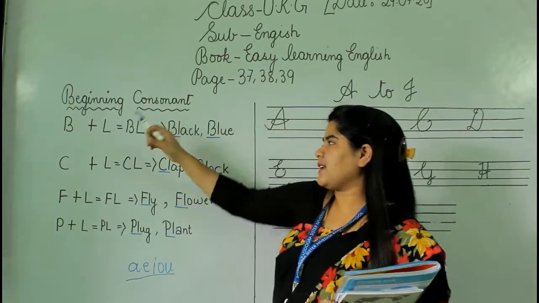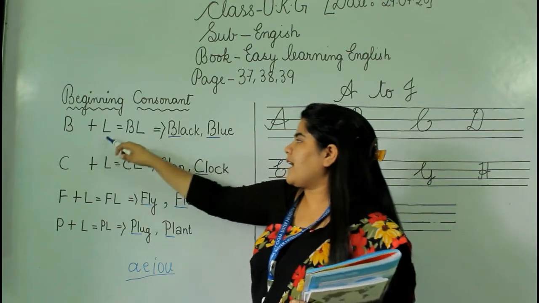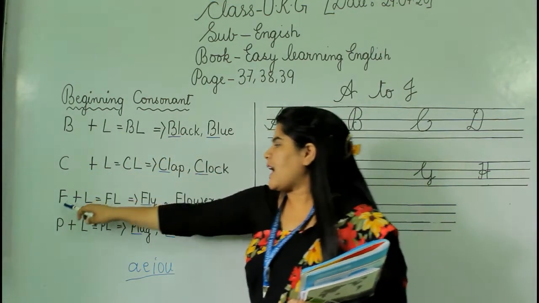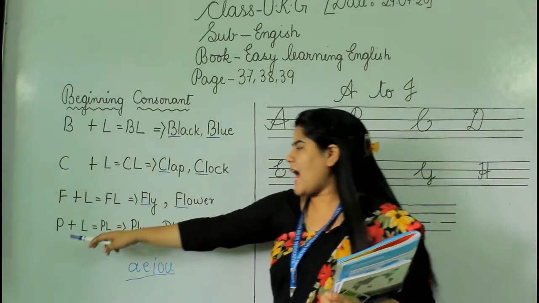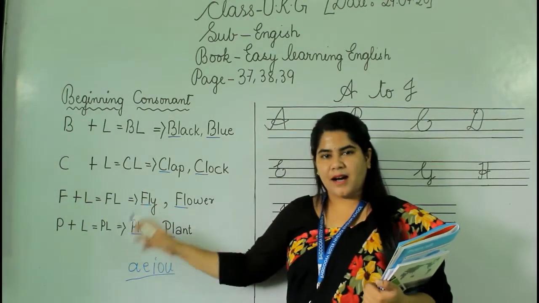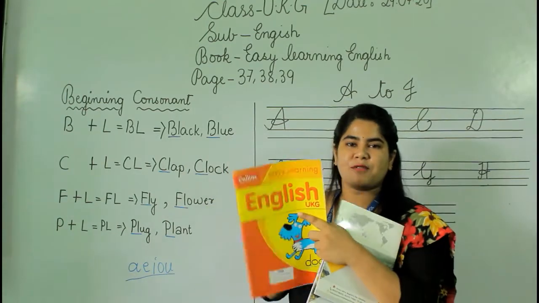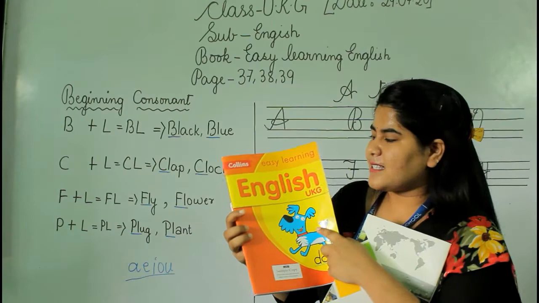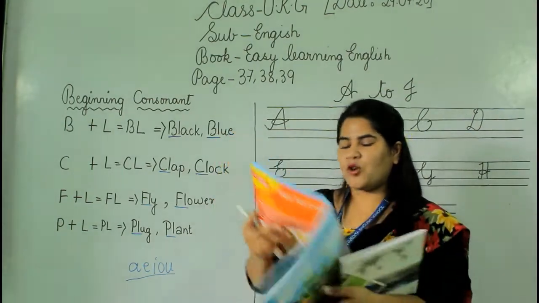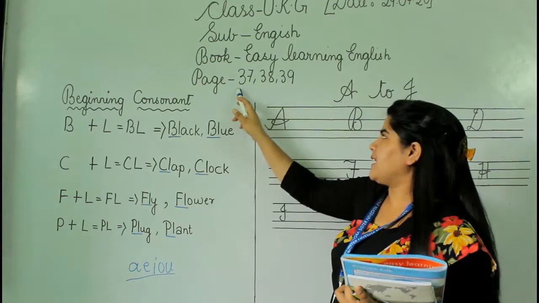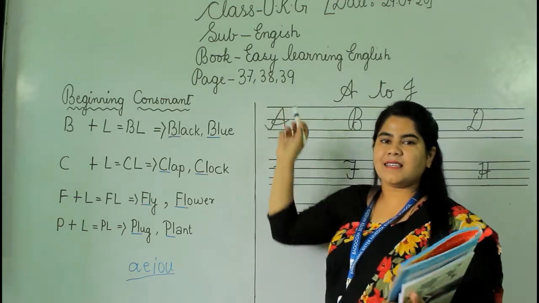Okay, let's repeat it again. This is BL, that means blue, CL, that means club, FL means flower, and PL means plug. Now just have a look at the book. This is the book that we are going to follow today. This is Easy Learning English, and open to page number 37, as today we are going to do 37, 38 and 39.